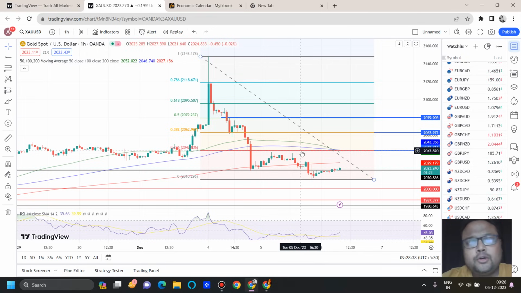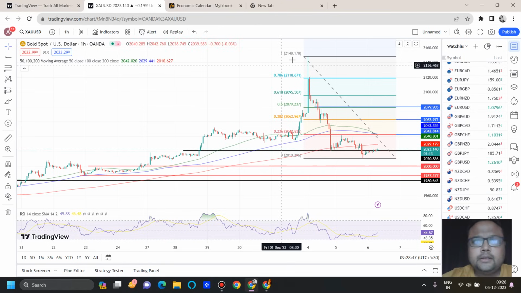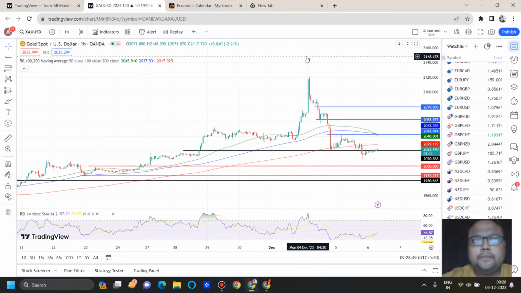And moreover, around 2040 you can see the moving averages are also there, so they will also be acting as dynamic resistance. Now let's look at the bigger picture.